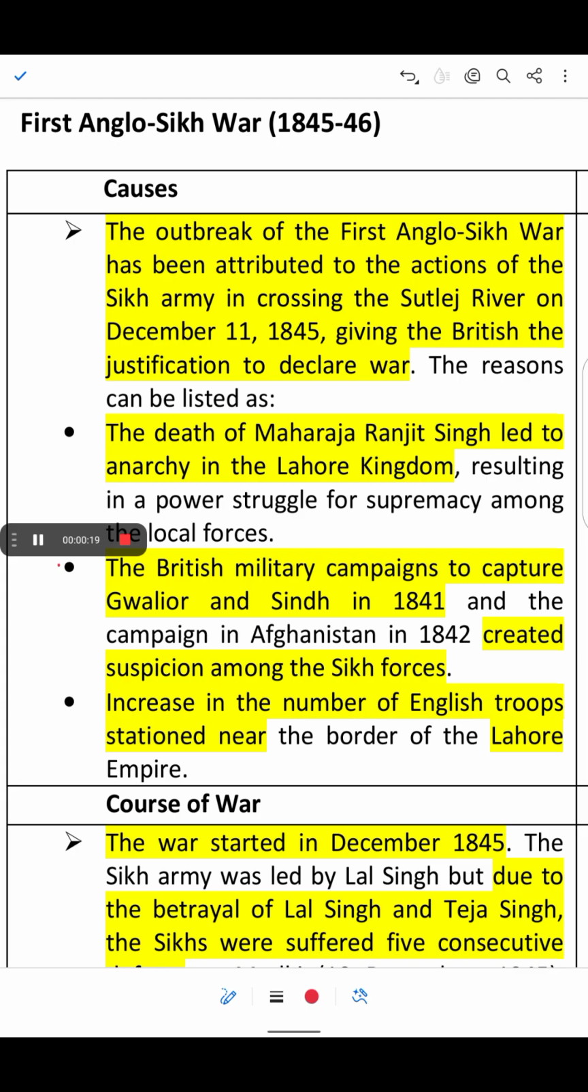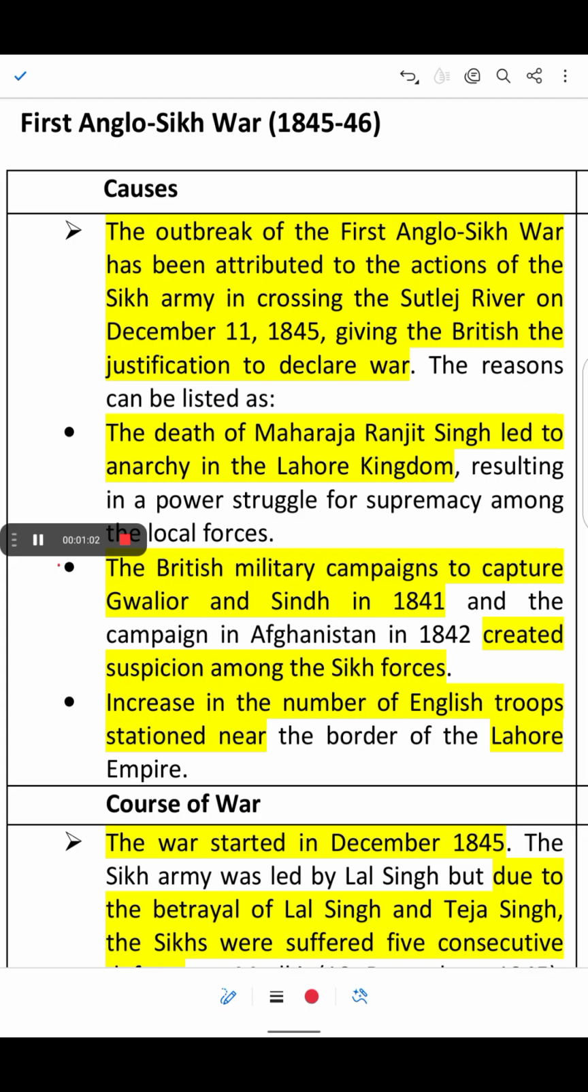There were weak successors. His successors were unable to maintain the strong and centralized rule that was there during Maharaja Ranjit Singh's time. Also, the nobles and the military competed for power, which led to betrayal and assassinations. There were also rapid changes in the ruler, and the influence of factions, that is, groups like Lal Singh and Tej Singh, created further chaos. So due to this anarchy, British intervention occurred.